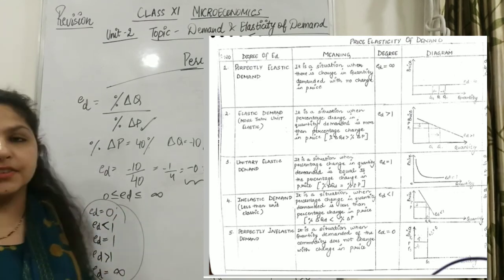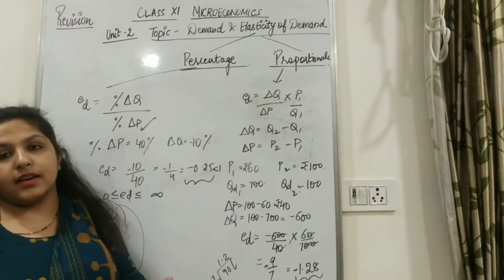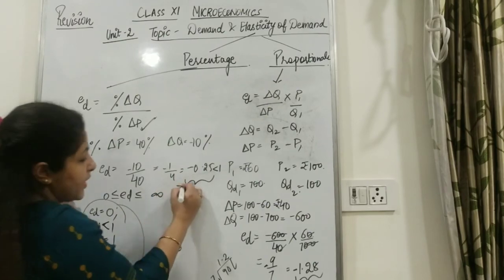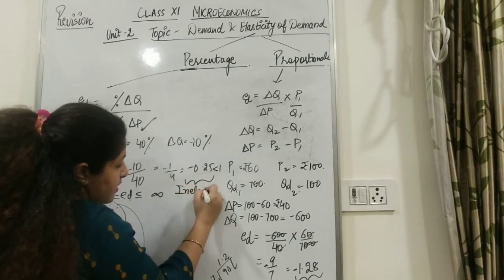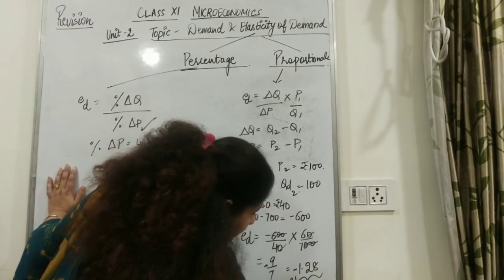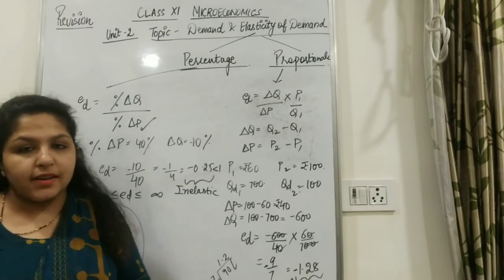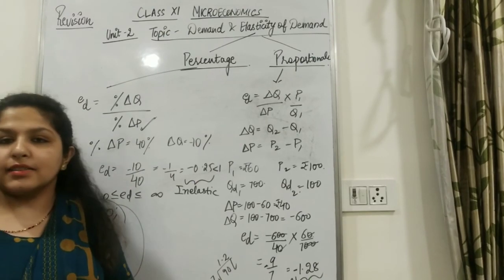There are many factors affecting the nature of the commodities. If it is a necessary good, then inelastic demand. So this is said to be inelastic, and this is said to be elastic. You should know all the degrees of price elasticity of demand, and you should be thorough with the numericals as well. So that's it for today.